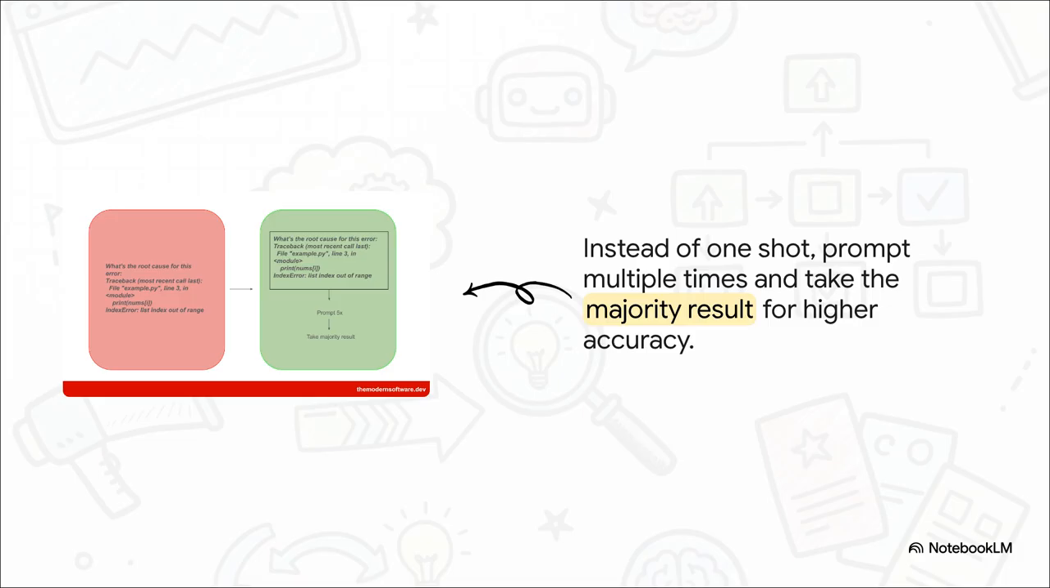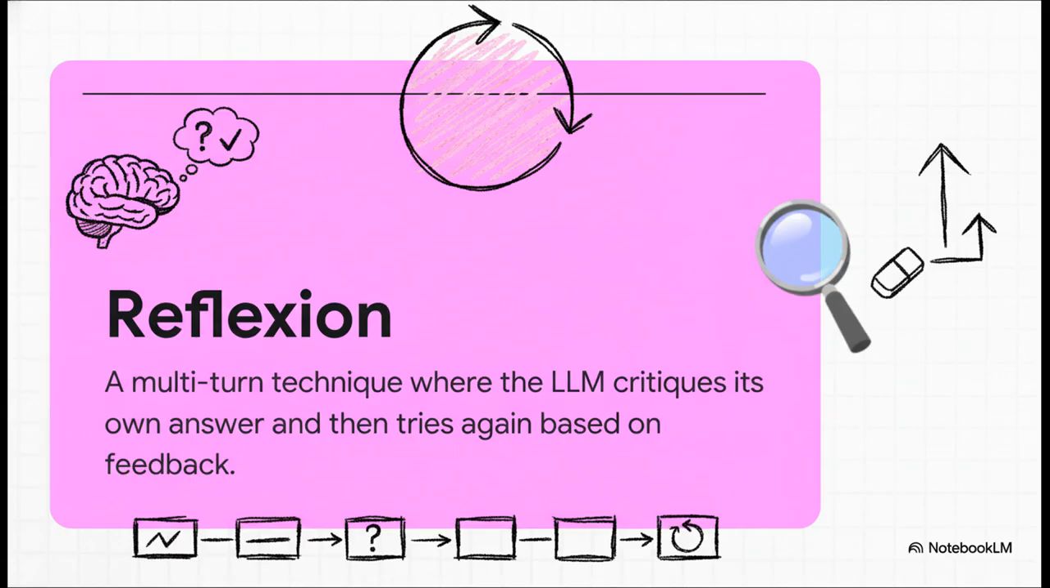You might get a few different explanations back, but you look for the one that appears most often. You take that majority result. This whole idea of sampling different lines of thought is a fantastic way to make your answers way more trustworthy. Okay, you ready to level up again?